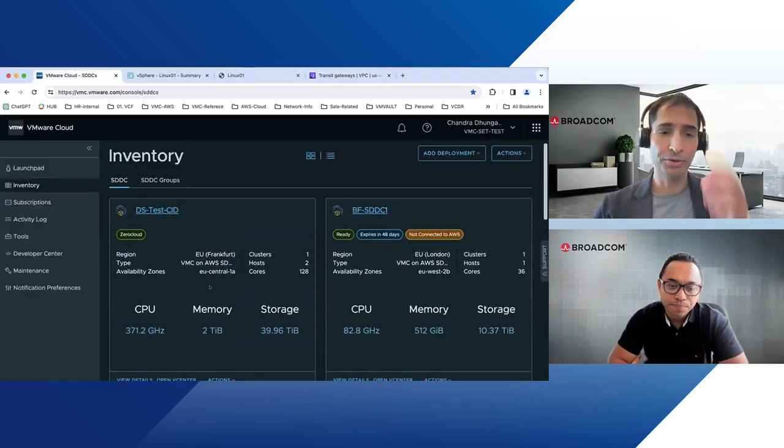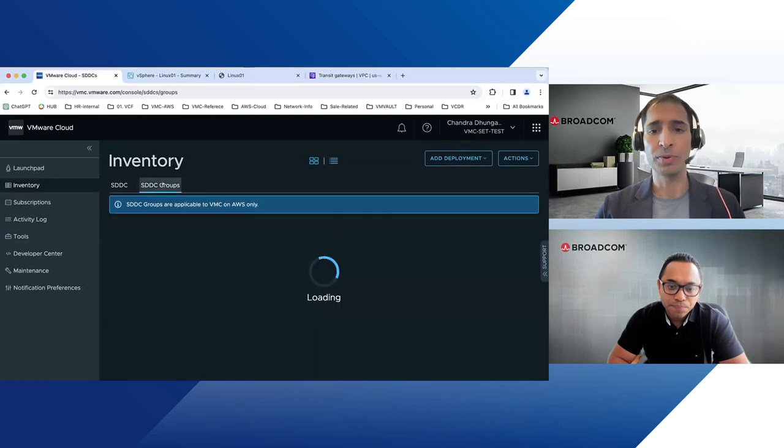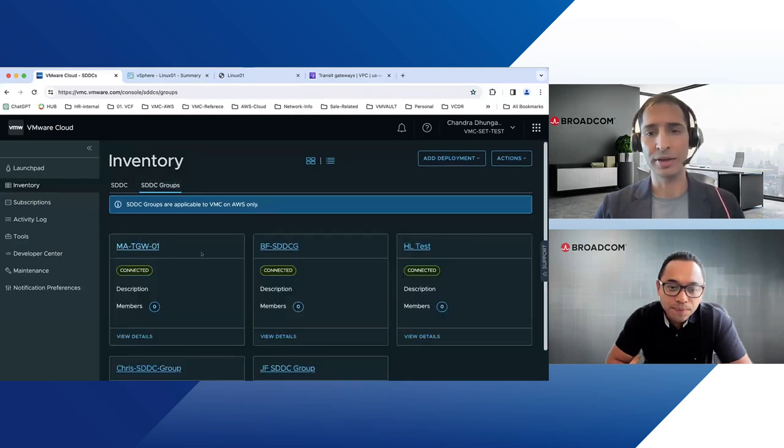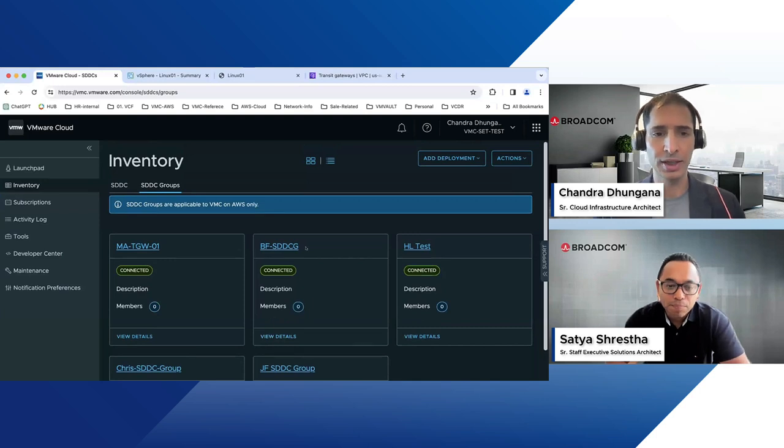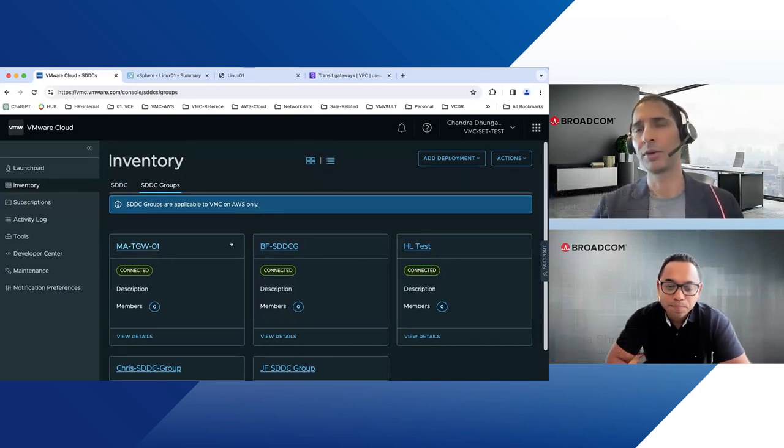So here, in the first step, we'll create the SDDC group. We have the SDDC Group tab here. Some SDDC groups are already configured, but for the demo purpose, we'll be creating one. The SDDC group is like the VTGW, the VMware Transit Connect. It's a basic construct: as soon as we create an SDDC group, it creates the VTGW and connects it to the existing SDDC. That's part of the action.